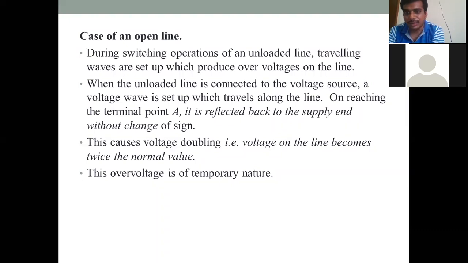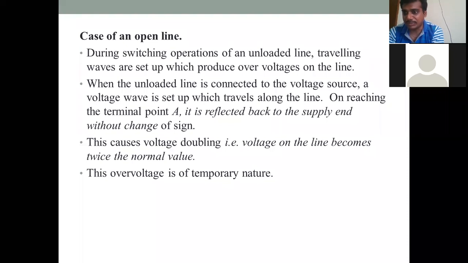During the unloaded condition in the transmission line, when it is connected only to the voltage source, if it is suddenly opened at a particular point at the terminal, for example terminal point A, then the voltage reflected to the source, here the generator, will be twice the supply voltage. It is reflected back without a change in sign.